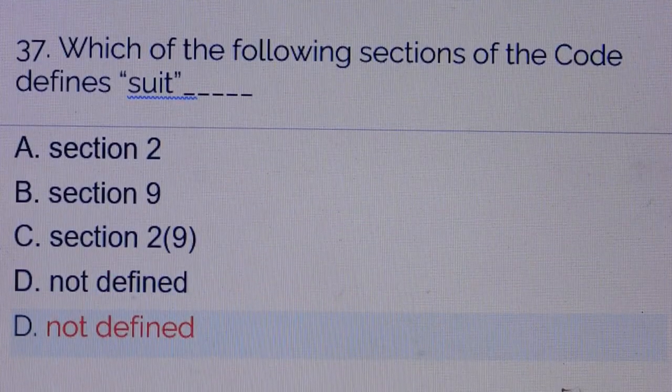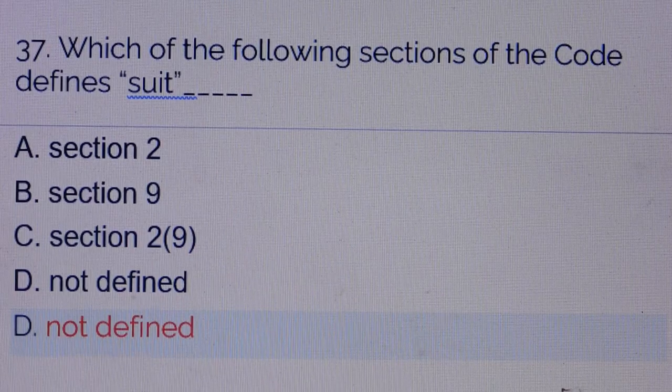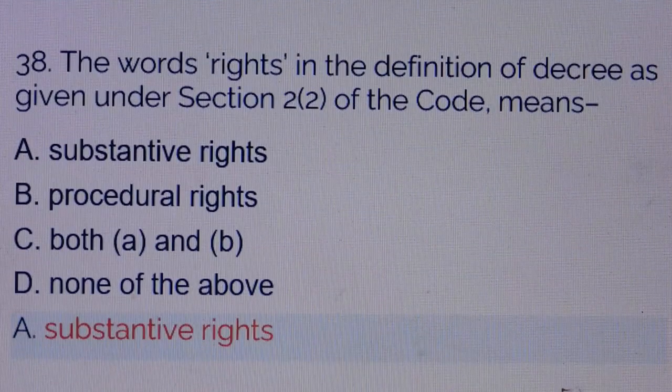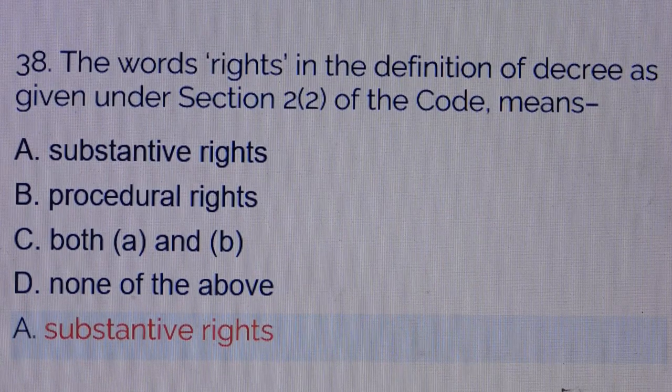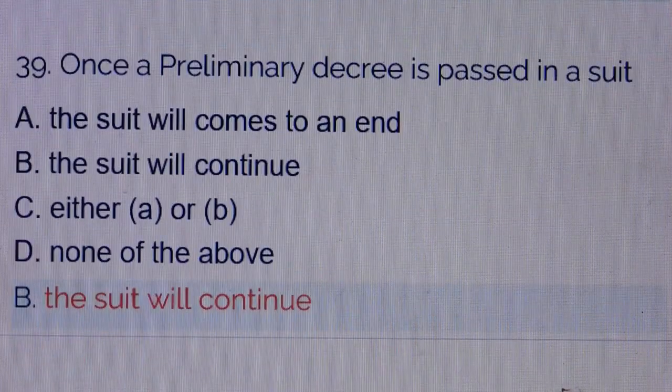Question number 37. Which of the following sections of the Code defines "suit"? Answer is option number D, not defined. Question number 38. The word "rights" in the definition of a decree as given under Section 2 subsection 2 of the Code means: answer is option number A, substantive rights.